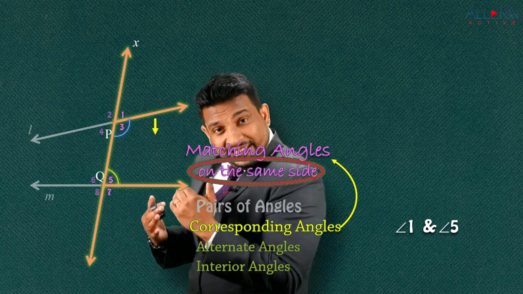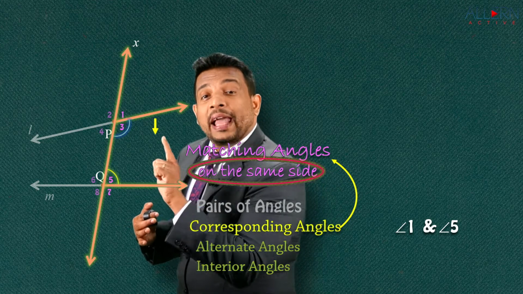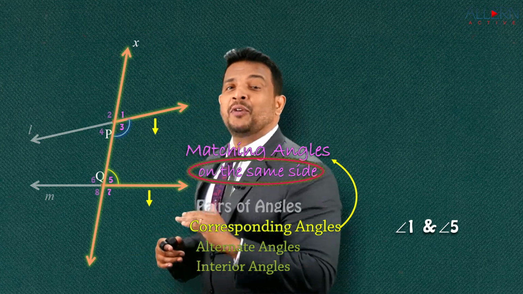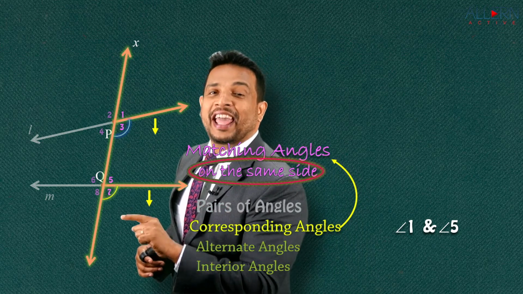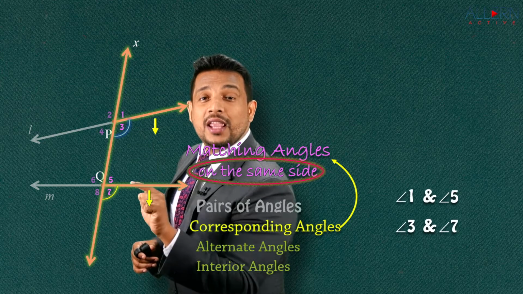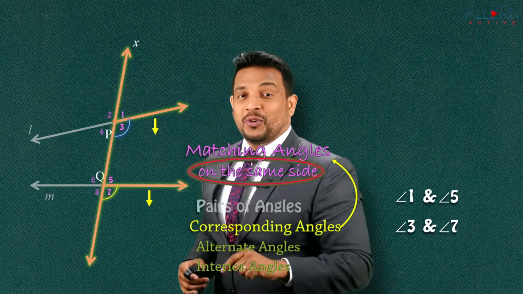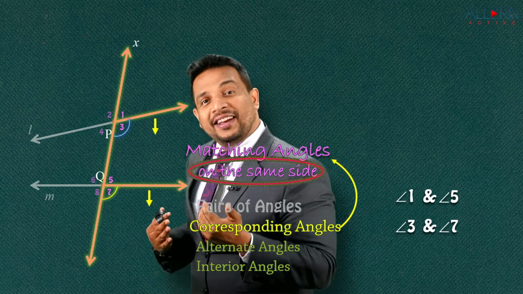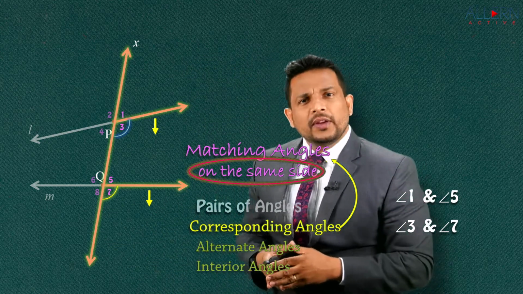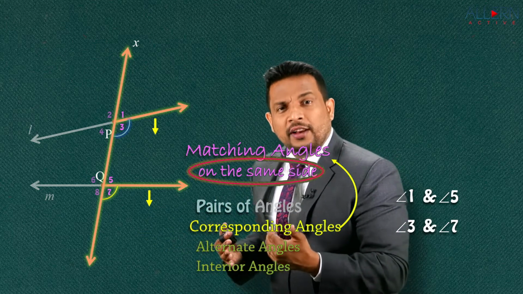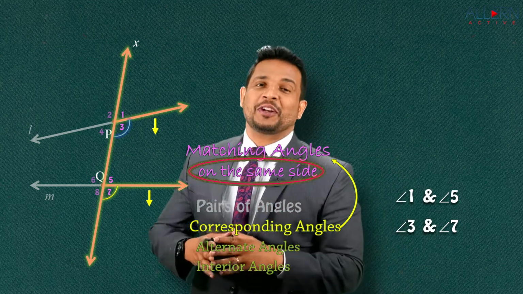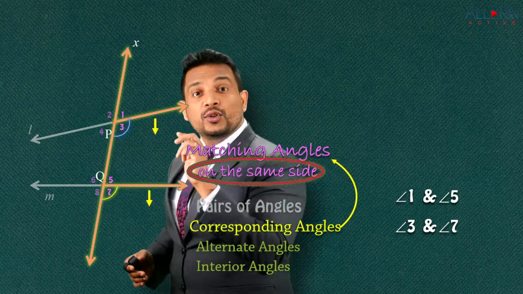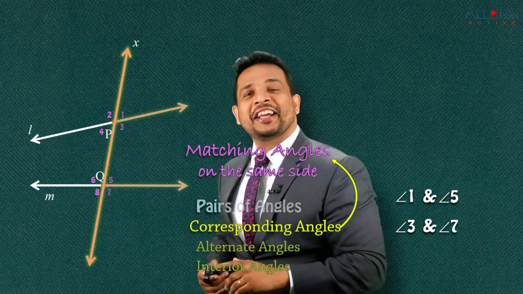Now do we have an angle on this side which is matching this angle number 3, on the same side and below the line? Yes, we have that angle, and that is angle number 3 and angle number 7. Matching angles on the same side. Isn't that easy? So on one side of the transversal we got two pairs of corresponding angles. Now you would say, there is another side. Can we get two more pairs? You're very correct. We are going to get that.